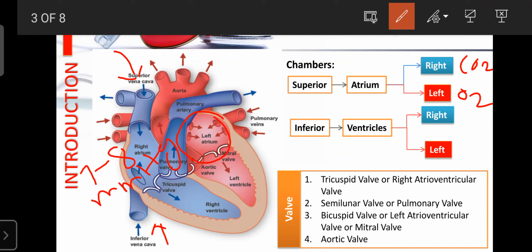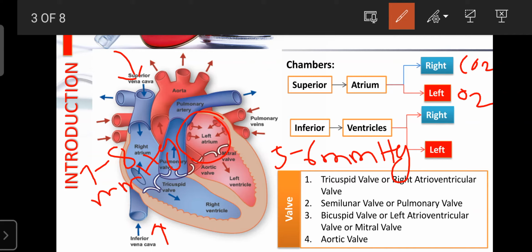Regarding the pressure in the left atrium, it should be 5 to 6 mmHg. When the pressure reaches 5 to 6 mmHg due to deposition of blood by the right and left pulmonary veins, the left atrium starts to contract under the influence of the SA node.